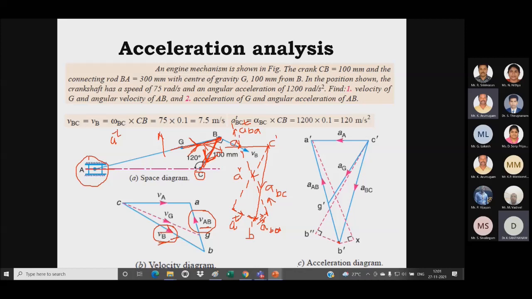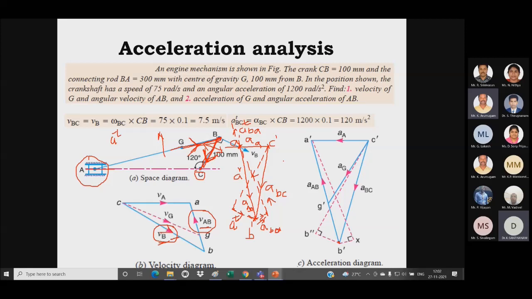From this A dash I draw a continuous line to B. This will be my linear acceleration of AB, and this is the acceleration of slider A, right? So this is how we have to draw the acceleration polygon for the given problem.